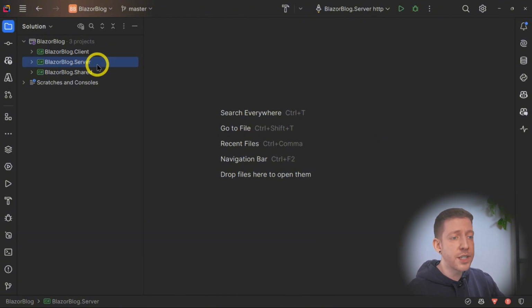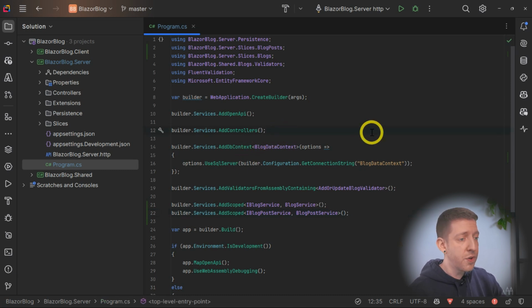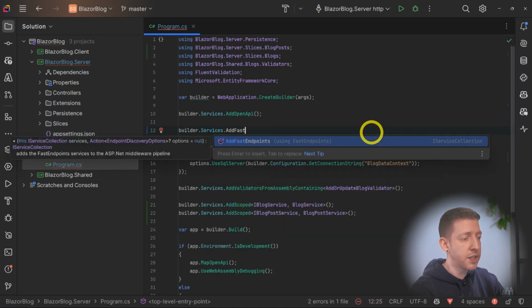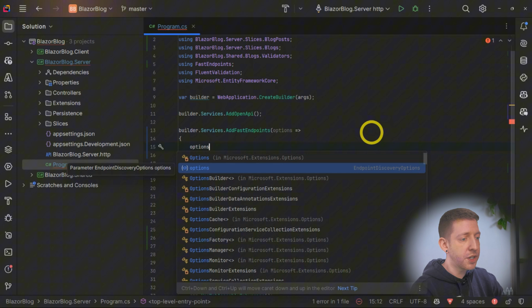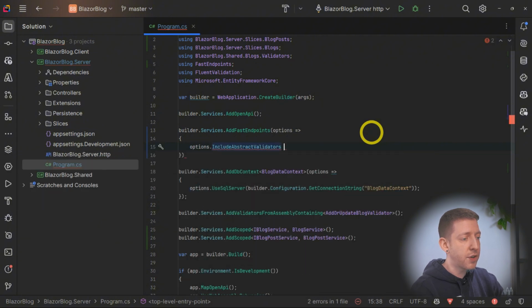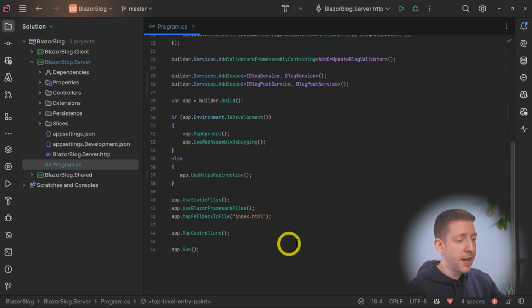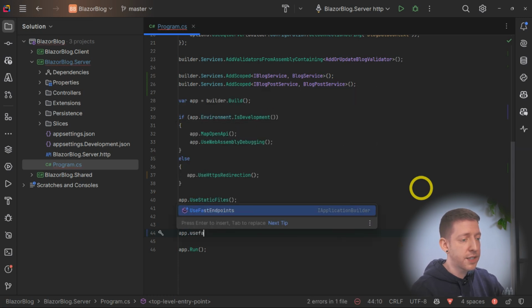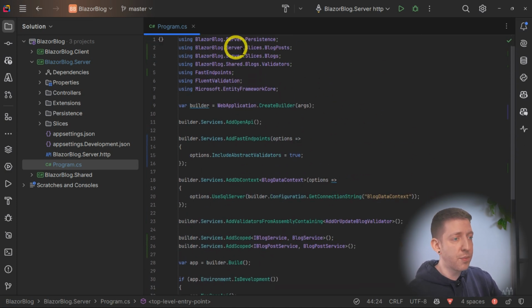And with that installed, let's go over to our Program.cs. And up here where it says builder.Services.AddControllers, I'm going to remove that and instead say builder.Services.AddFastEndpoints. And then I'm also going to add in an options here, and in the options I'm going to say IncludeAbstractValidators true. So with that added, I'm also going to come down to the bottom here, and where we are saying app.MapControllers, I'm going to change that to app.UseFastEndpoints. So that's the only changes we need to do in order to start using FastEndpoints in our project.